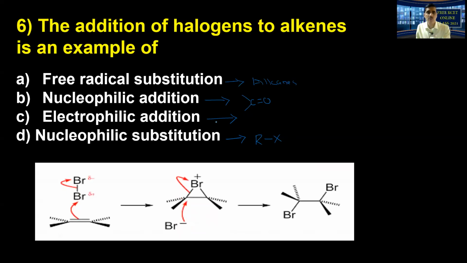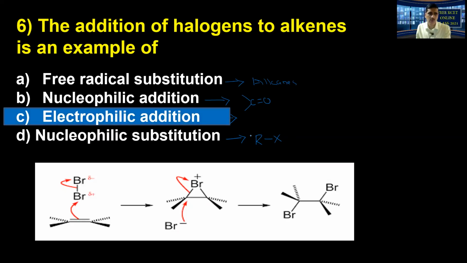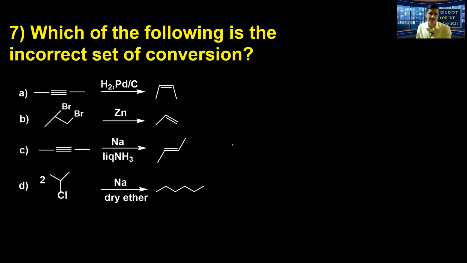Look at this, it forms a complex like this. When the cyclic halonium ion forms out there. Questions, the addition of halogens involves the formation of. Then involves the attack of nucleophile from the back side, so now which results the product. So therefore it is because of electrophilic addition, both in case of alkenes and alkynes. So therefore option C is the correct answer.